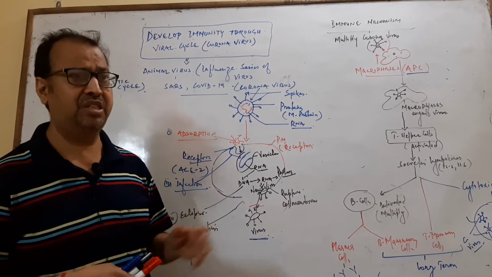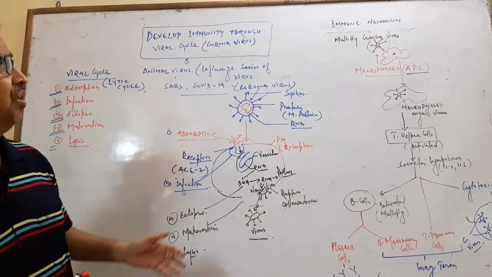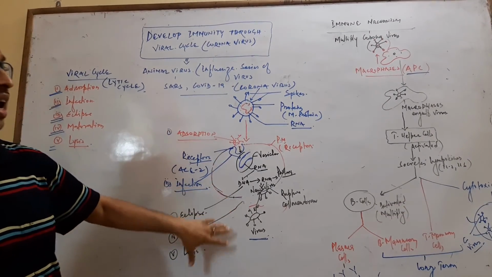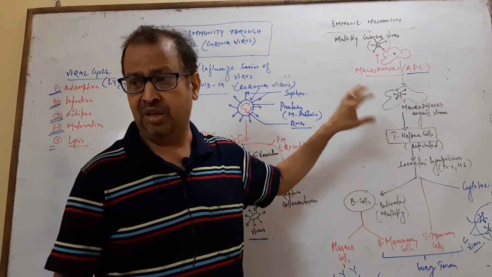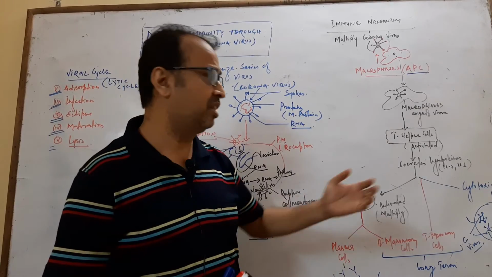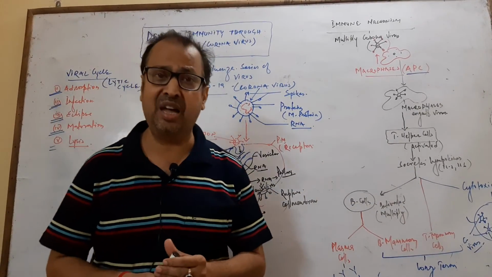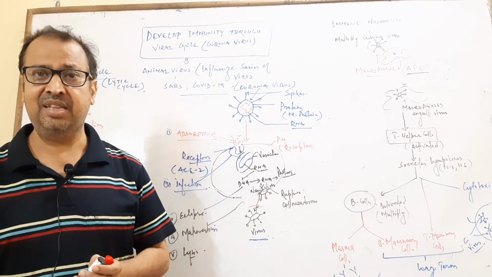So this is all about the corona: the corona structure, how the corona acts on the cells, and if the immune system is there, how the B lymphocytes and other cytotoxic cells destroy or deactivate the coronavirus. Okay, thank you.